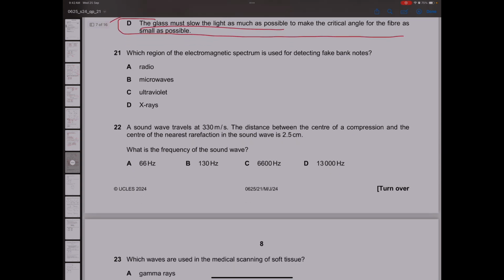Which region of the electromagnetic spectrum is used to detect fake banknotes? Ultraviolet is used to determine the fake banknotes.